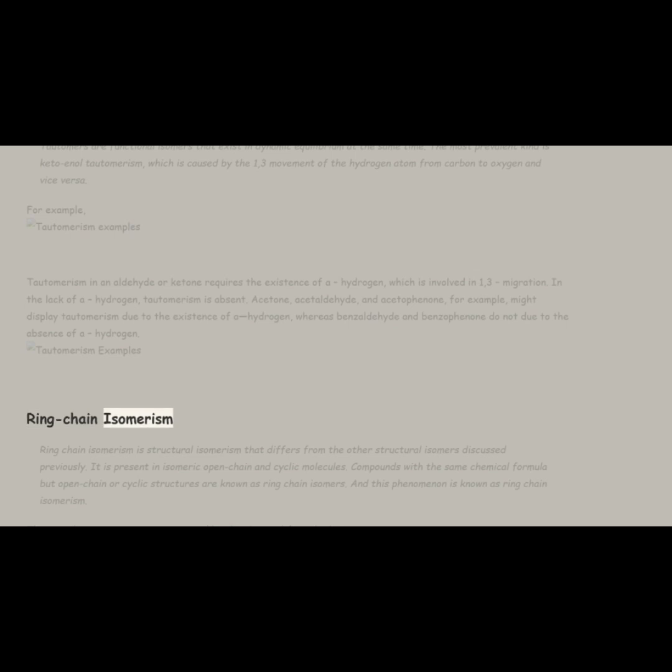Ring chain isomerism. Ring chain isomerism is structural isomerism that differs from the other structural isomers discussed previously. It is present in isomeric open chain and cyclic molecules. Compounds with the same chemical formula but open chain or cyclic structures are known as ring chain isomers. And this phenomenon is known as ring chain isomerism.